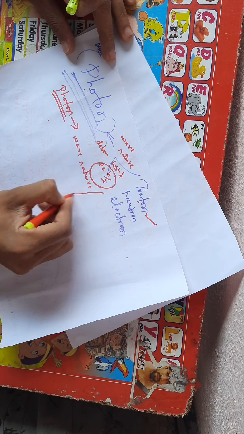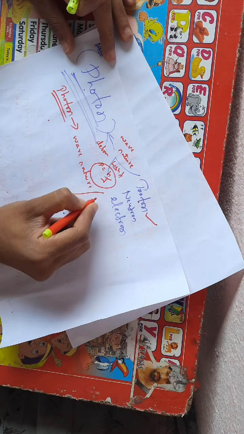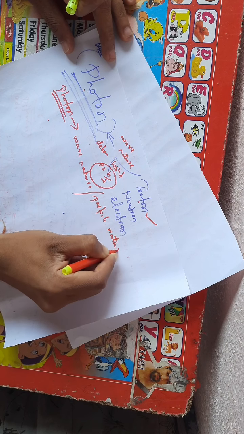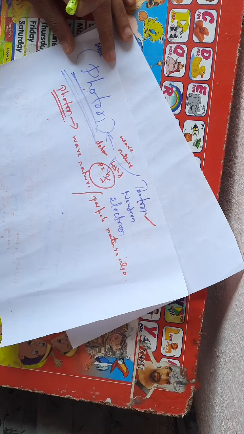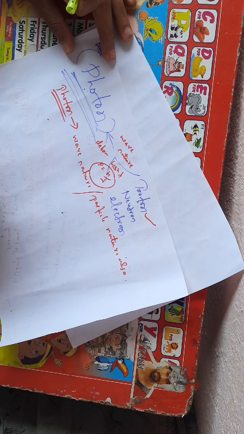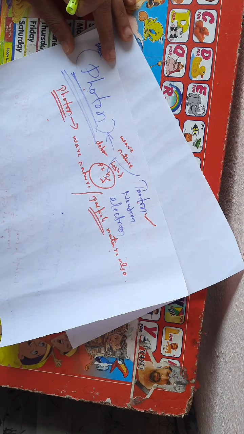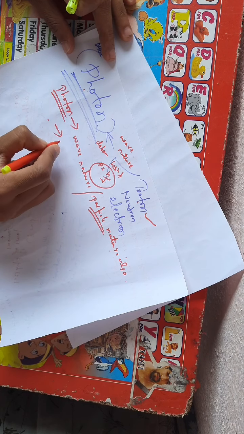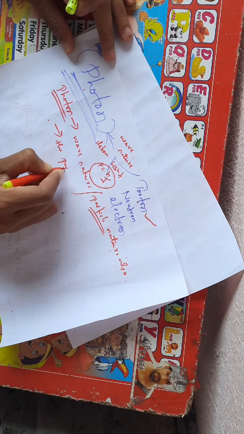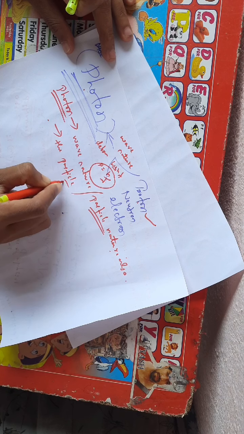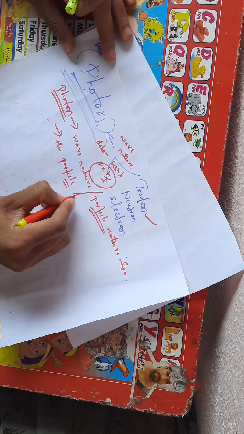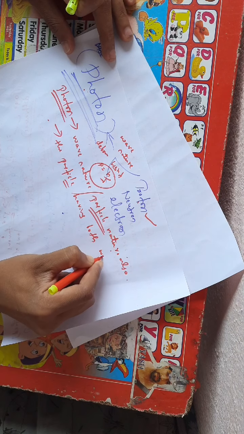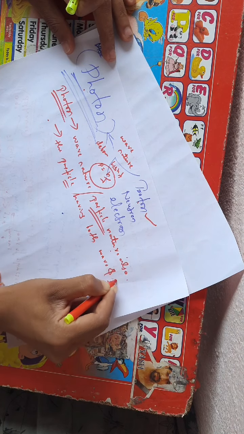Even some scientists told that it has particle nature also, like in the photoelectric effect, where you can see the particle nature of light. So the light particles have both wave nature and particle nature.